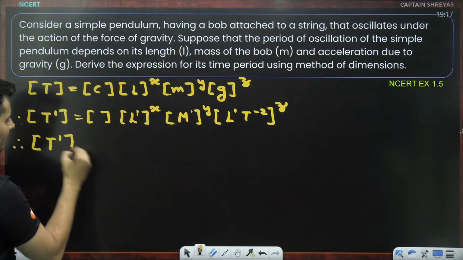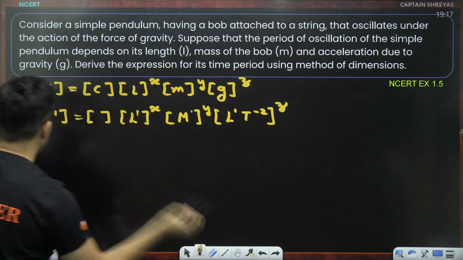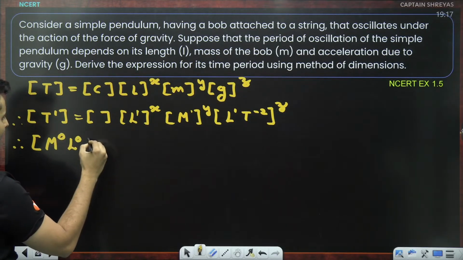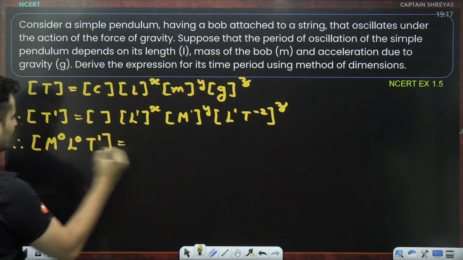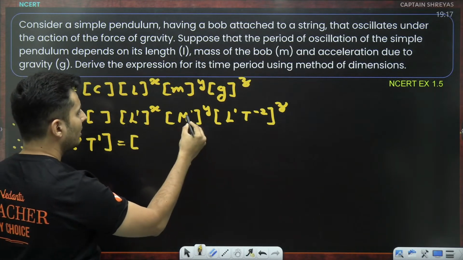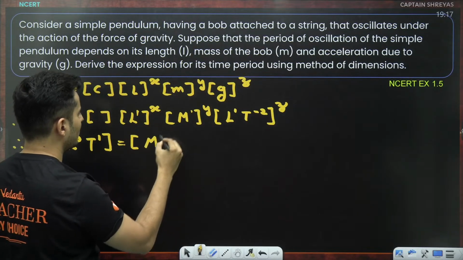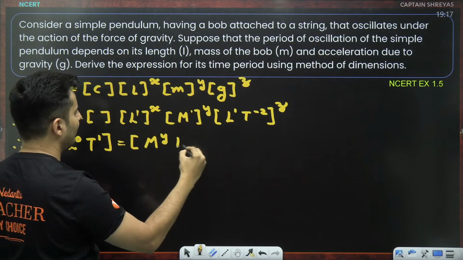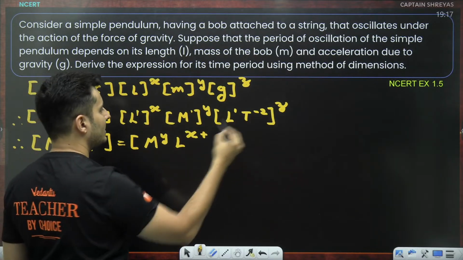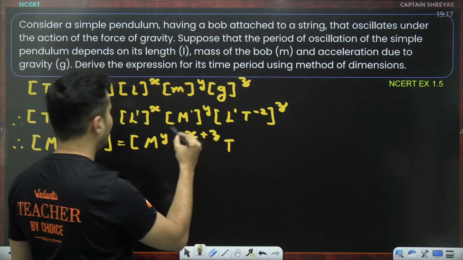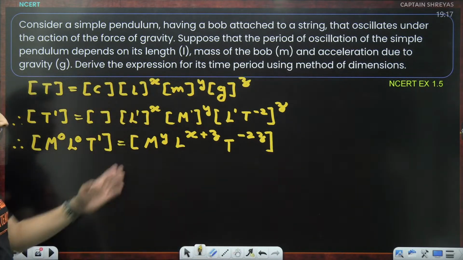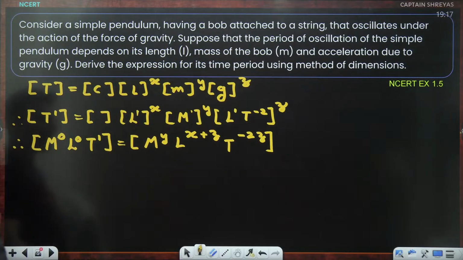So T raised to 1, I can also write it as, actually there are missing dimensions of mass, M raised to 0, L raised to 0, T raised to 1. So those are the missing dimensions; raised to 0 is 1 only. Here, this is M raised to y. Lengthwise, I will get x plus z. Check this out. x is there here and z is there over here. Time-wise, it is only coming once, so minus 2z. So this is what I get on the RHS. This is what I get on the LHS.